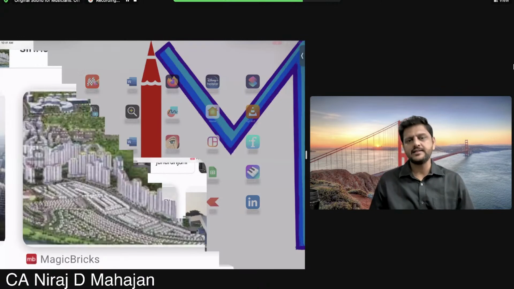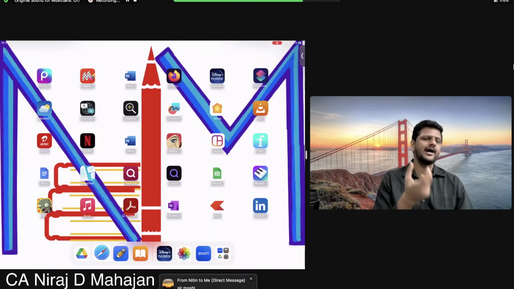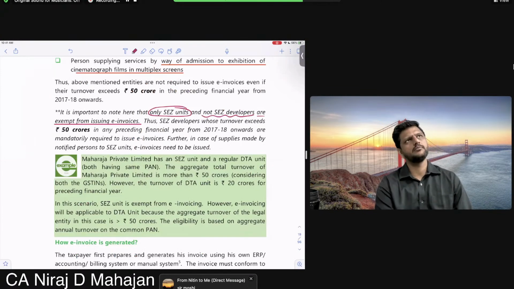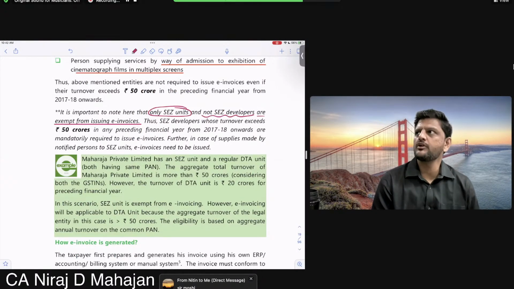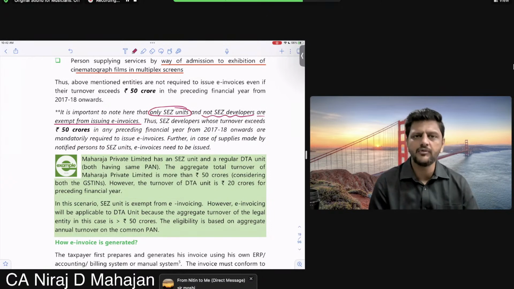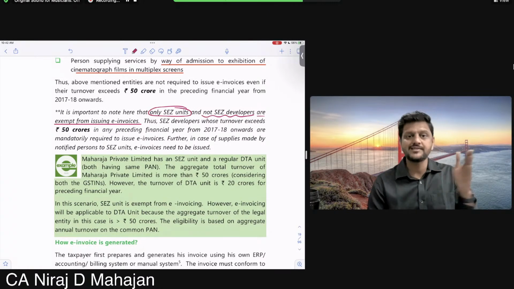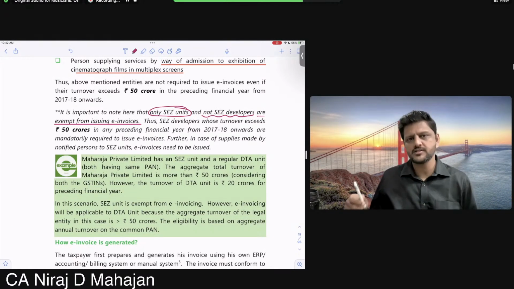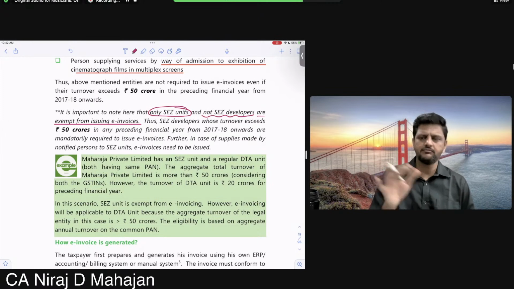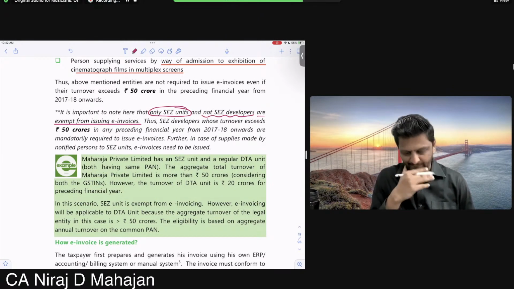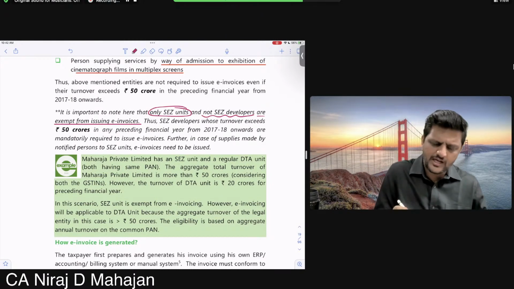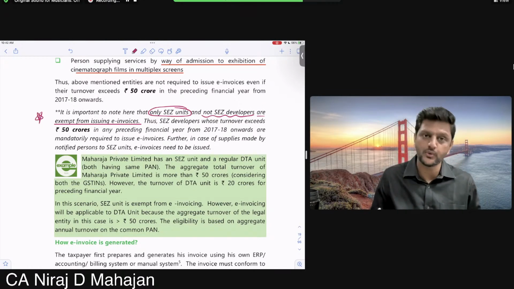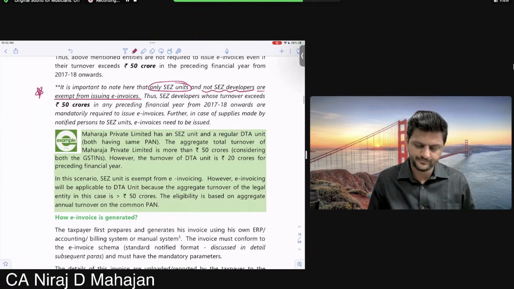Similarly, an SEZ unit means a branch or an office in an SEZ. You can say an office or a factory or a commercial unit in an SEZ is separate from the SEZ developer. The developer is also giving services: maintenance, security, electricity, everything. So SEZ developer, understand. Star mark is not exempt from issuing invoices, only SEZ units. Okay, done till here.